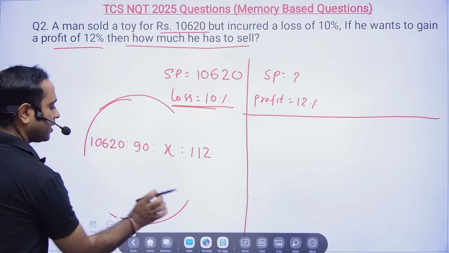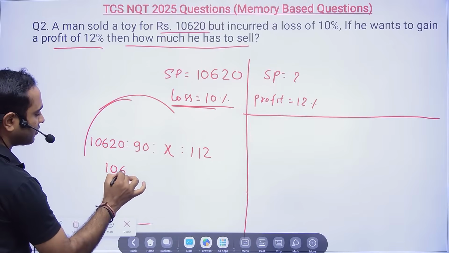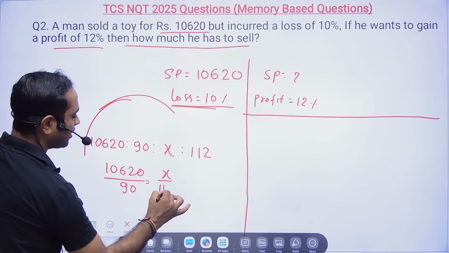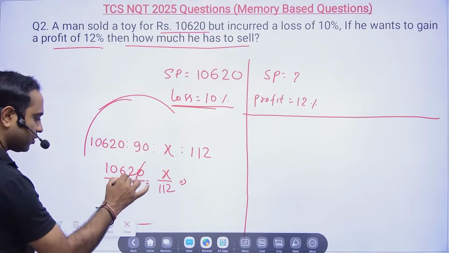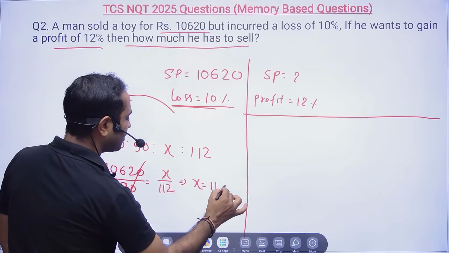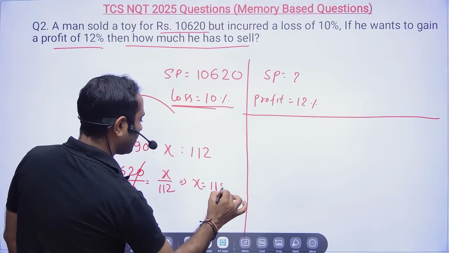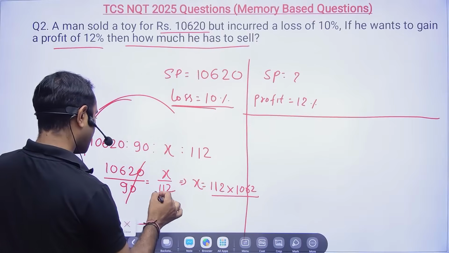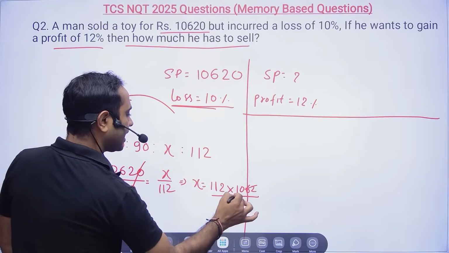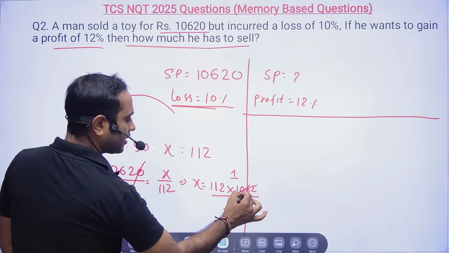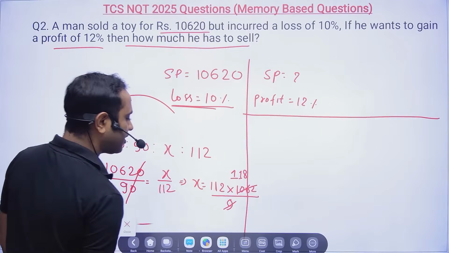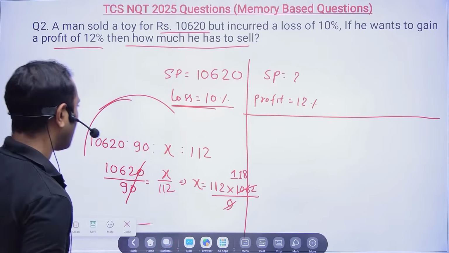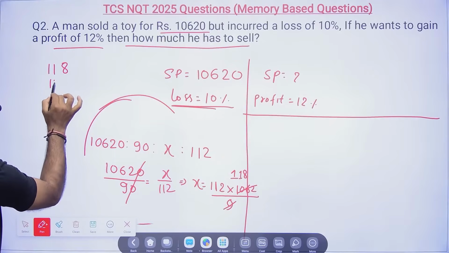So 112. Now you can write it like this: 10,620 by 90 will be equal to x divided by 112. Now we have to calculate x. 10 and 10 cancelled, so x will be 112 into 1062 divided by 9. Here 9 ones are 9, and 9 ones are again 9, so 118. So 118 and 112, if you multiply, that will be your answer.